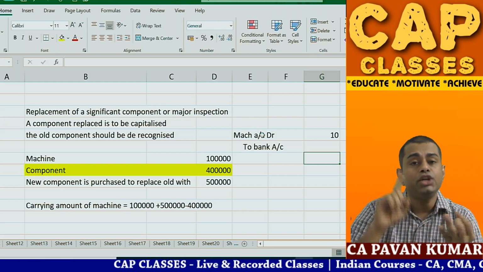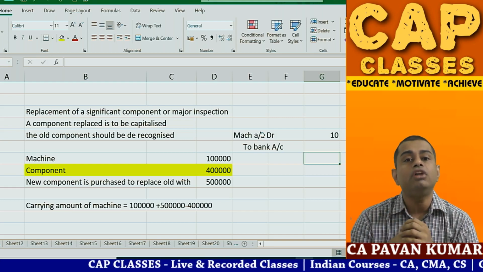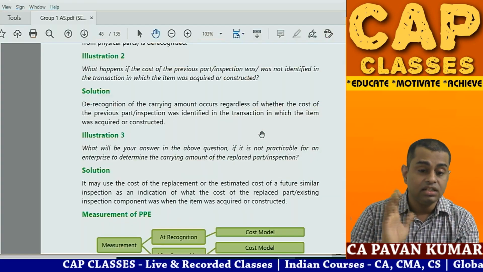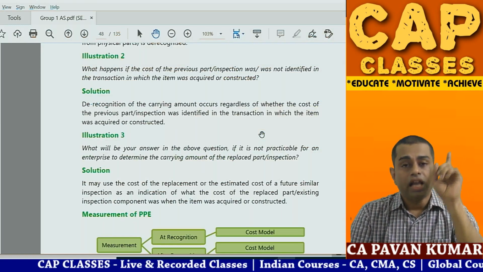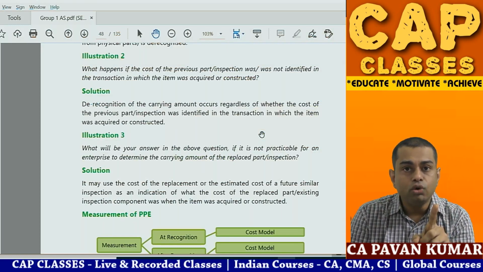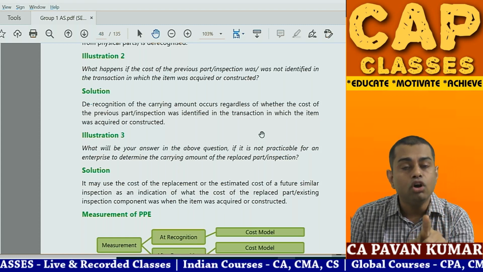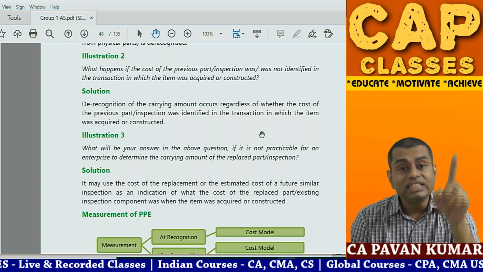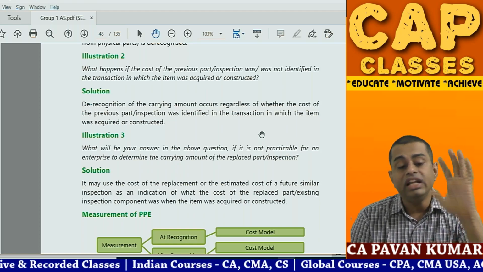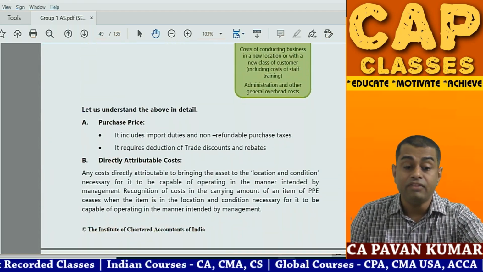You consider inflation, you consider time value of money, do fair value accounting. That is what the standard says. So what is the answer? If you know the written down value of the old component, de-recognize. If you do not know the written down value of the old component, you have to estimate it and then you have to de-recognize it. This is question number 2 and 3, very important.